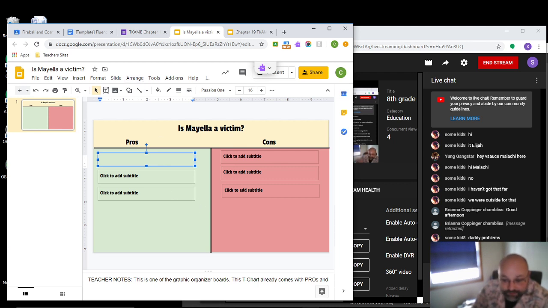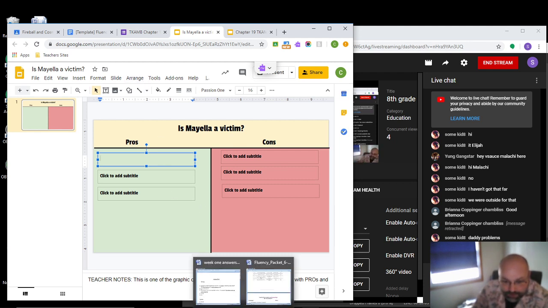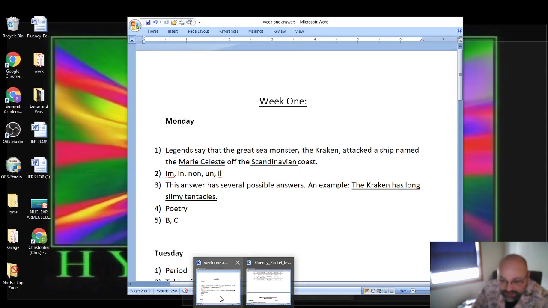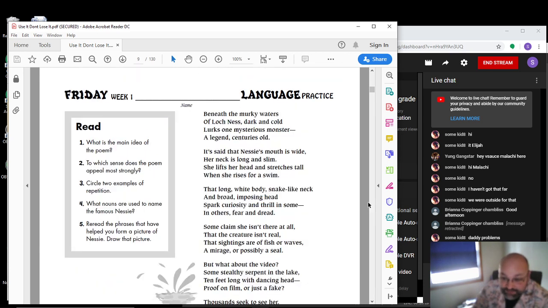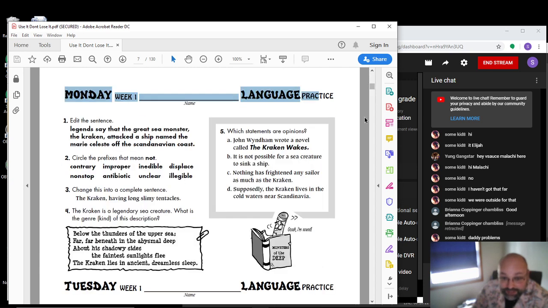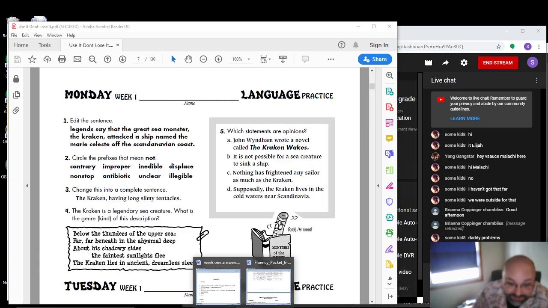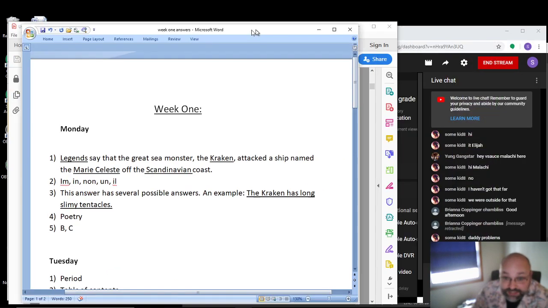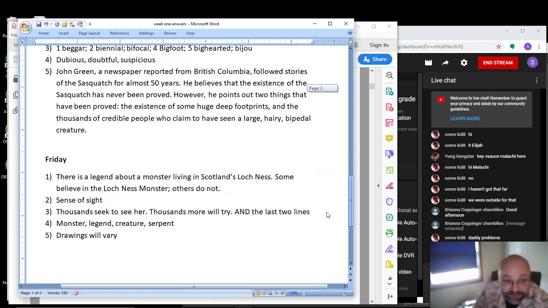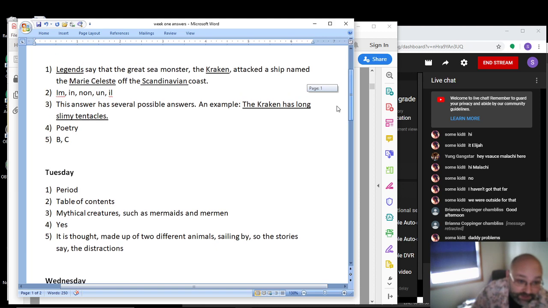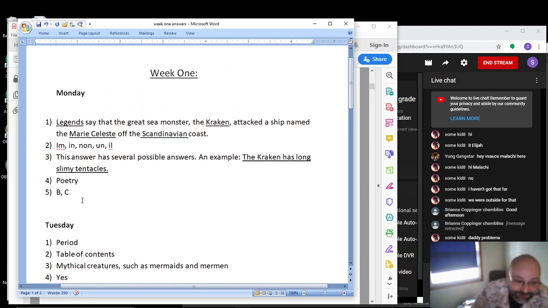Okay, if you guys got the packets already, the take-home packets, I did want to go over something there. The first part of your packet has papers that look like this. It'll say Monday, week 1, Tuesday, week 1, Wednesday, Thursday, Friday. Instead of going over all this, because we only have like 5 minutes left, I'm going to put this on the website. It will say week 1, with Monday through Friday, and it will just be the answers. It'll give you the answers to all of the first week.